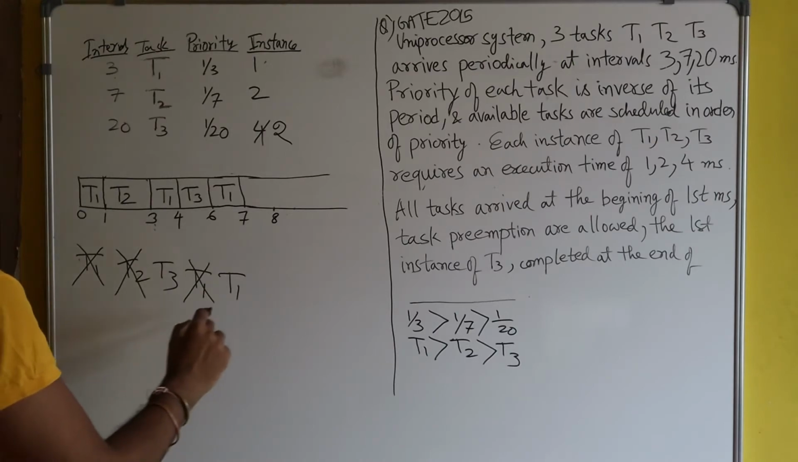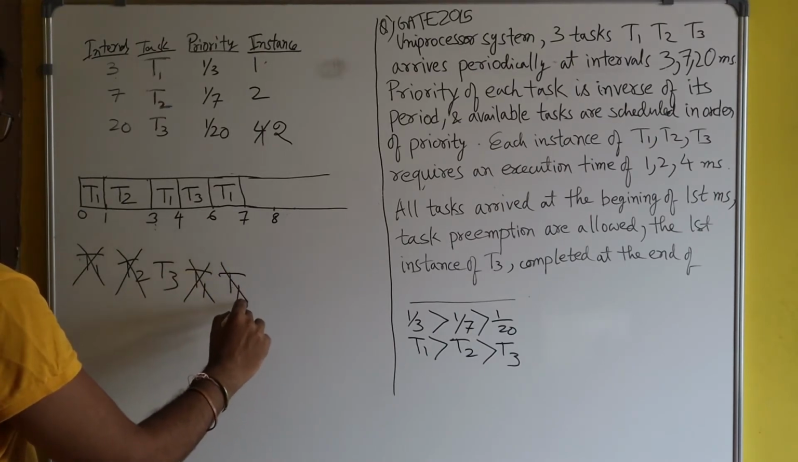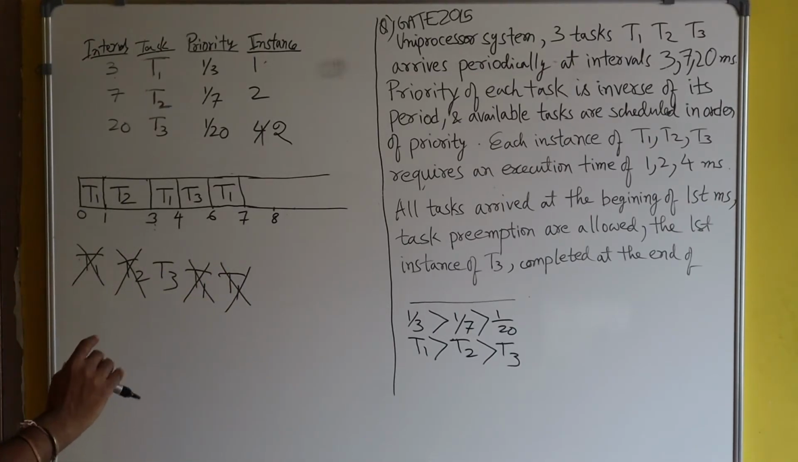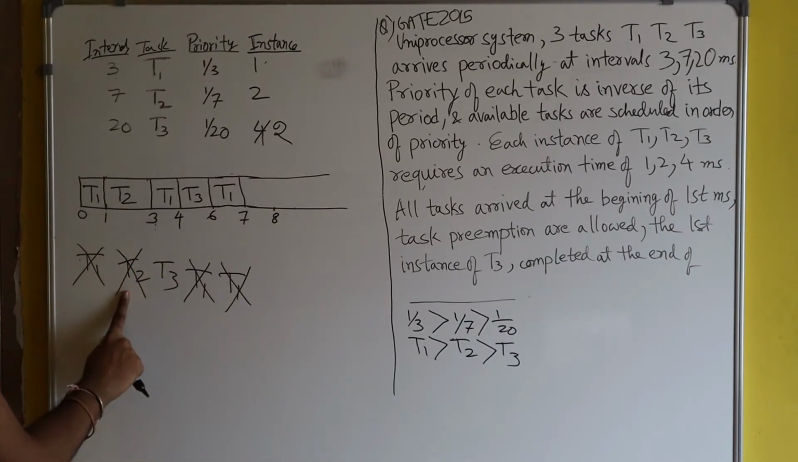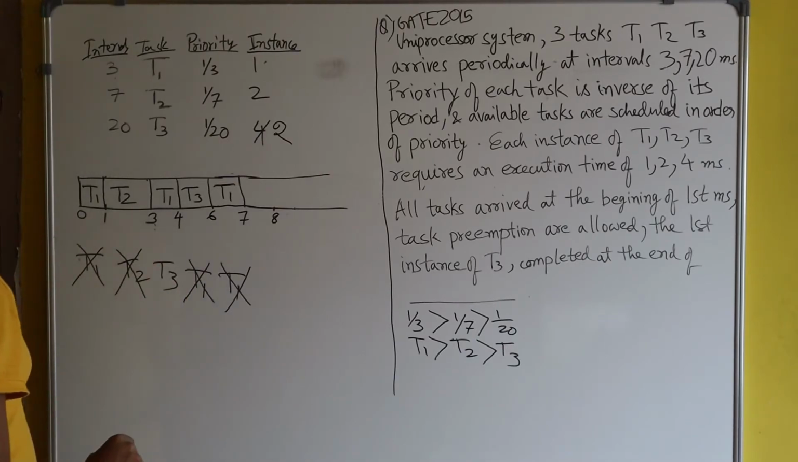So again T1 has completed its third instance. You see, T1 has already completed its third instance, 1, 2 and 3. T2 has completed its one instance, and T3 is yet to complete its first instance. Okay.